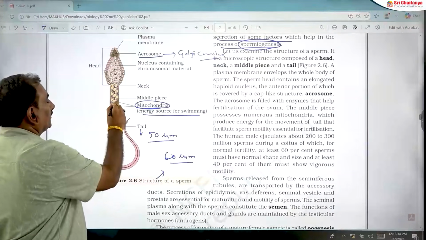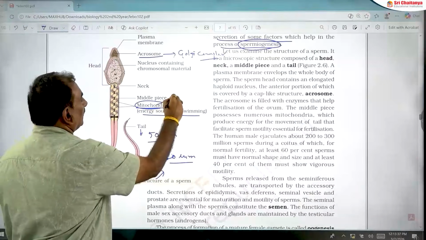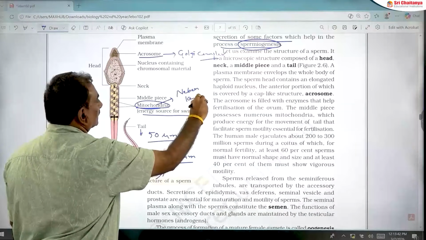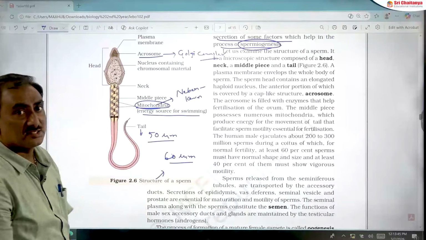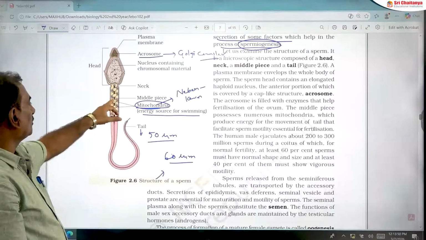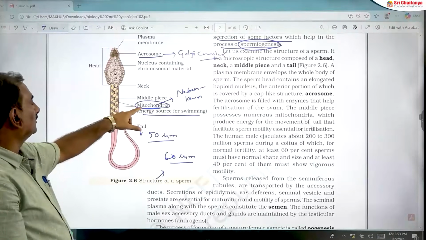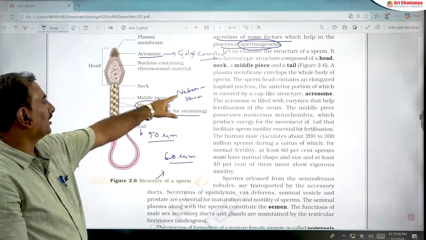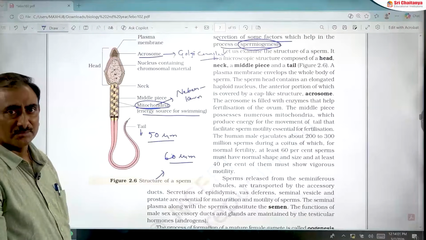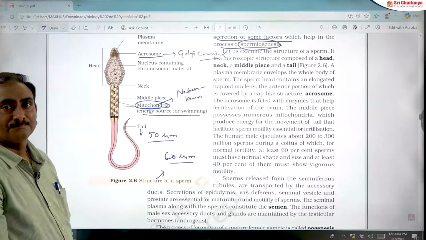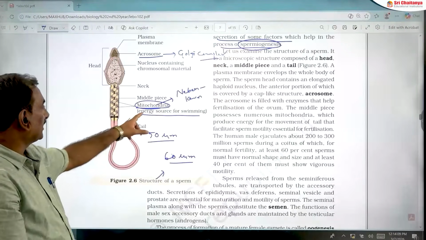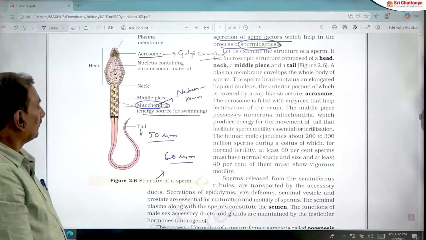The other name for these mitochondria is Nebenkern. This was given in the 2016 NEET examination: the other name for mitochondria present in the middle piece of the human sperm is Nebenkern, which provides energy for swimming of the sperm.